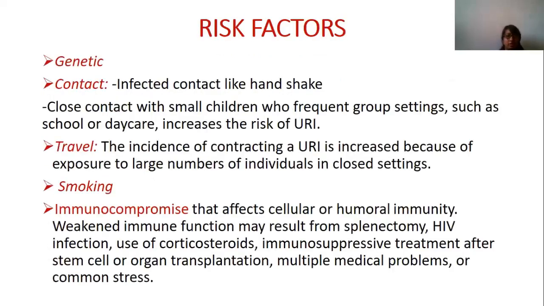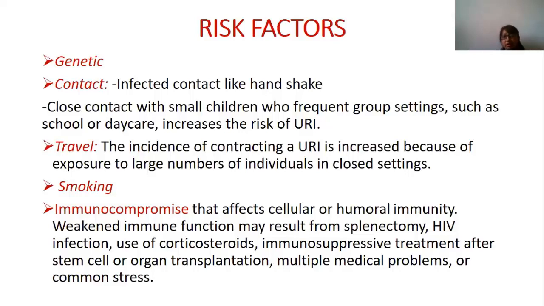Risk factors. It may be genetic, like asthma, which you may have heard travels hereditarily within a family. Then there is infected contact, like a handshake, close contact with small children, or adults in a group setting.